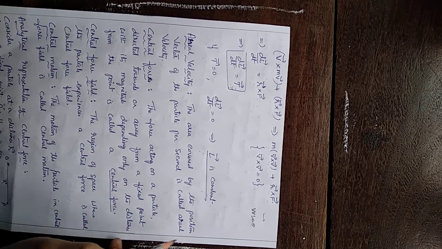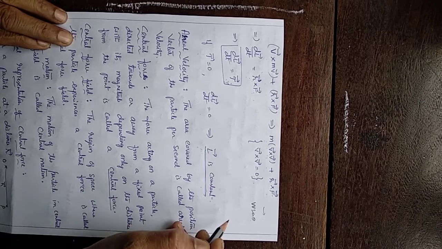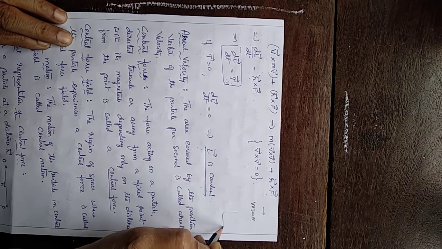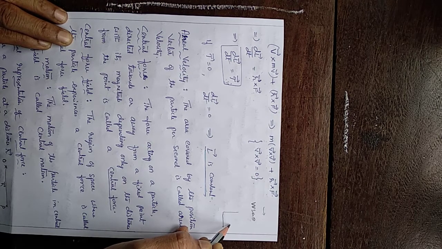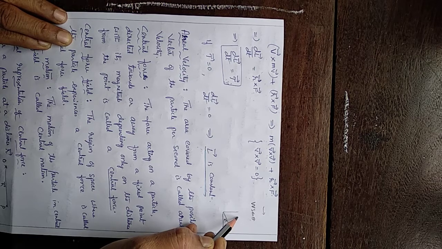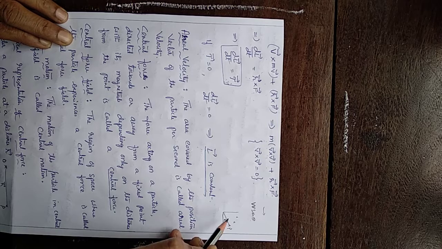Whenever a particle is in circular motion or in rotational motion in the xy plane, suppose a particle starts from here and starts moving. At a certain instant this is the position of the particle, say P, denoted by the position vector R. Then after some time it moves to another position, and this way it moves along a curved path.